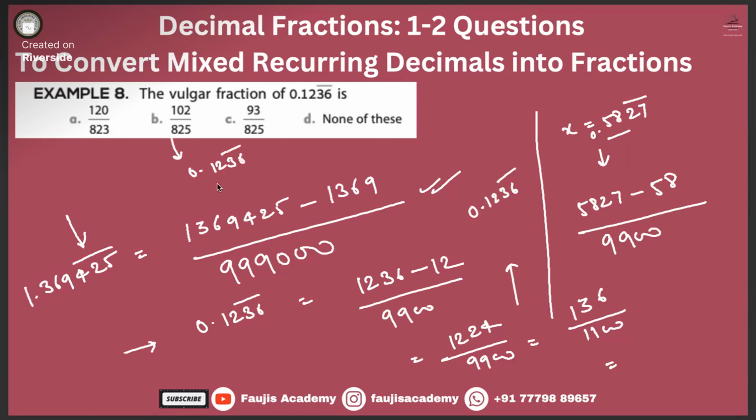Right. But then how are we not reaching this number? This 102 divided by 825 can be further simplified.